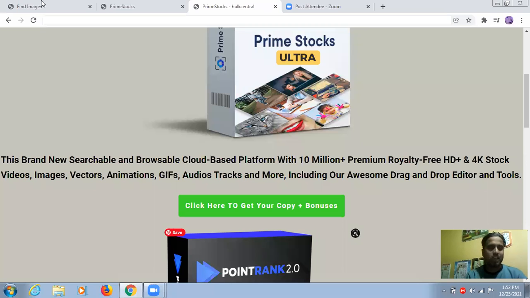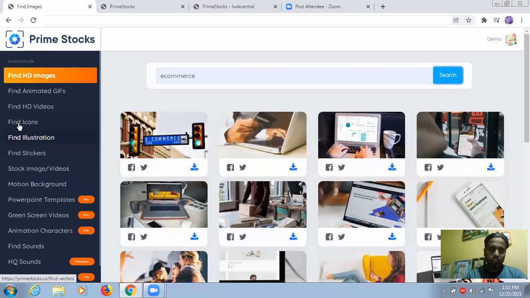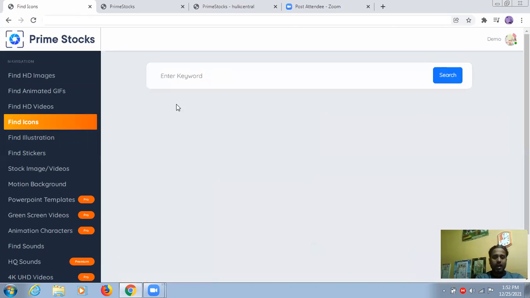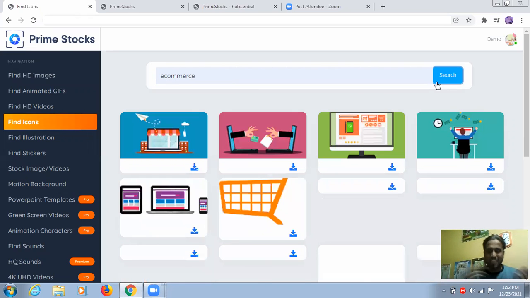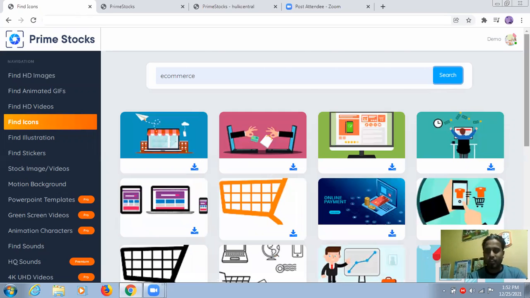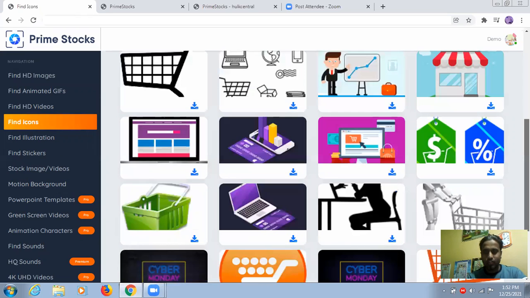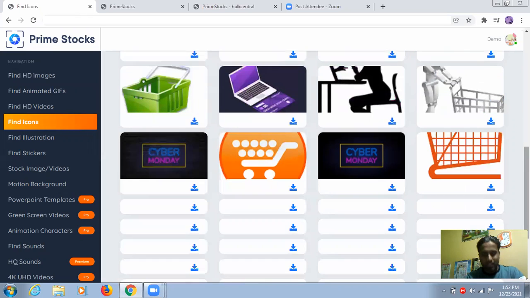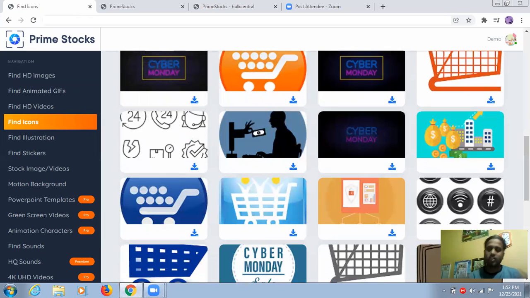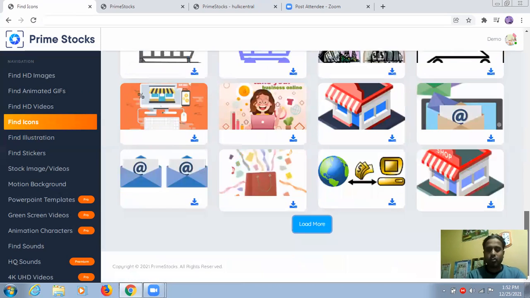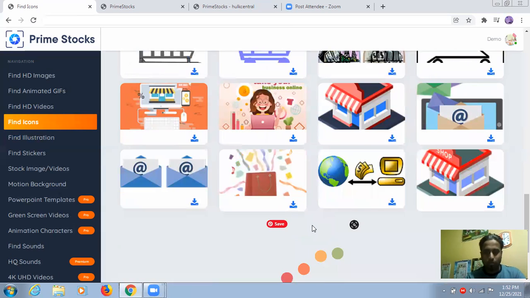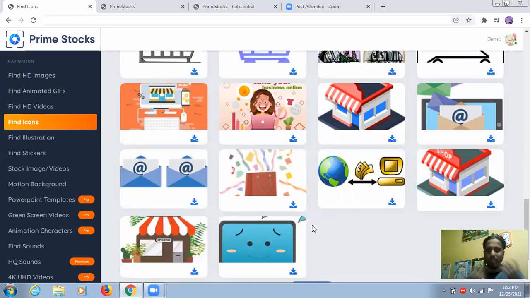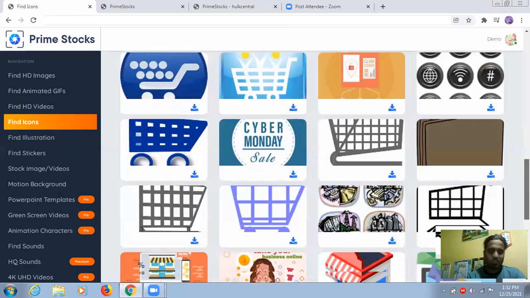So some of my bonuses I will show you. I already showed you my demo. Just come here. For example, this is icon. If I click here, for example, if I go for e-commerce, because generally people are creating websites for selling something, this type of icon you can use. This is very good. And if you don't like this one, you can load more by clicking on this button. When you click, you will get more ideas. So you have to just select any one. Even if you're not going to choose this one, just load more again, and you will keep getting new ideas all the time. So just select and go ahead.